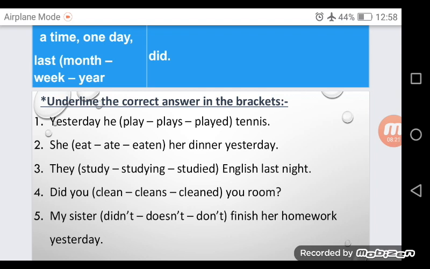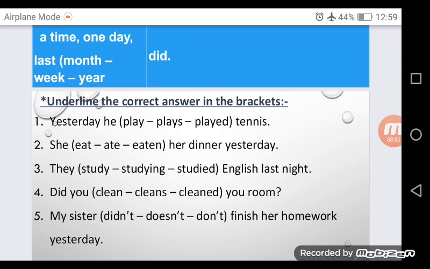1. Yesterday he played tennis. Here we have yesterday. It tells us about a past action, something that happened in the past, and the form that suits this action is played. So the correct answer is yesterday he played tennis. 2.